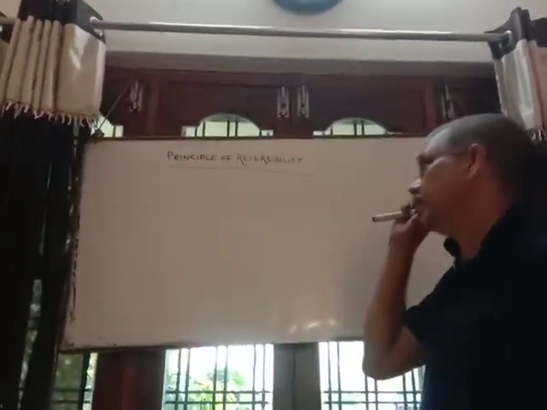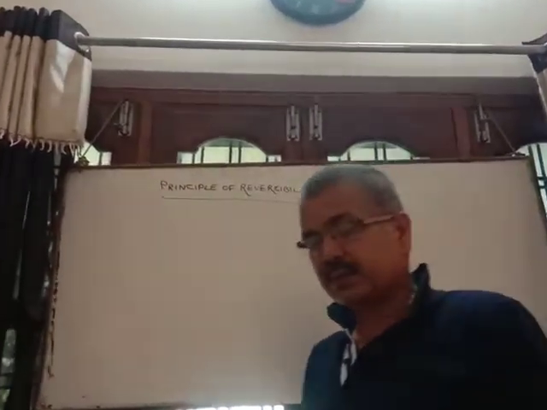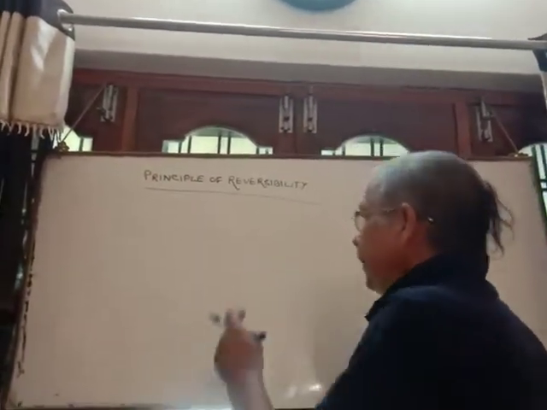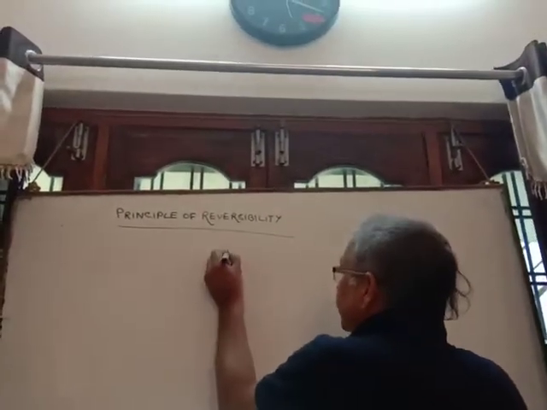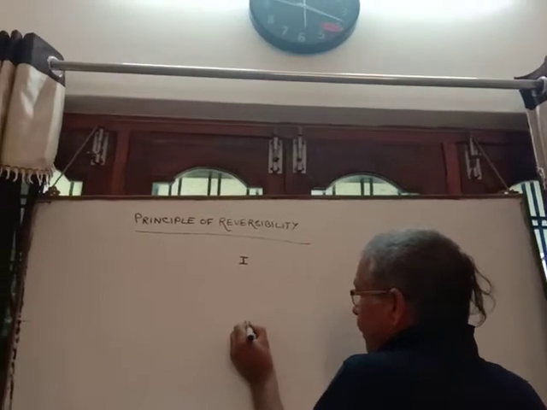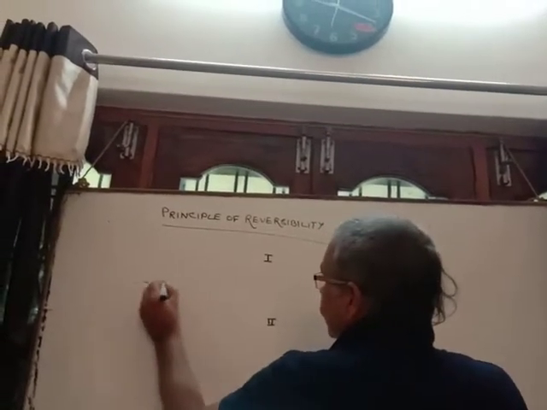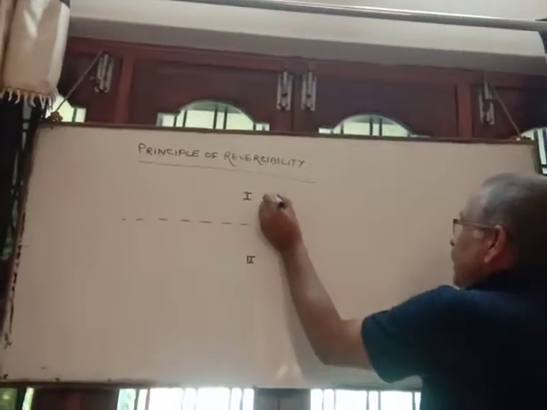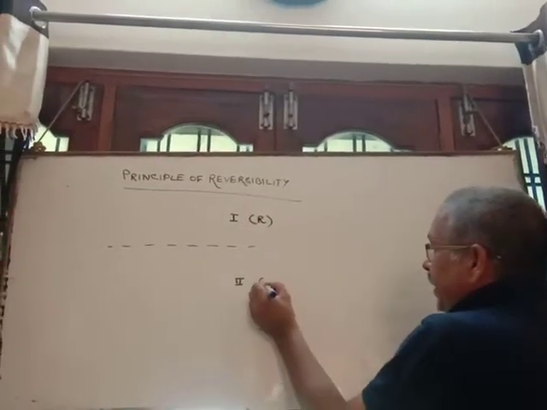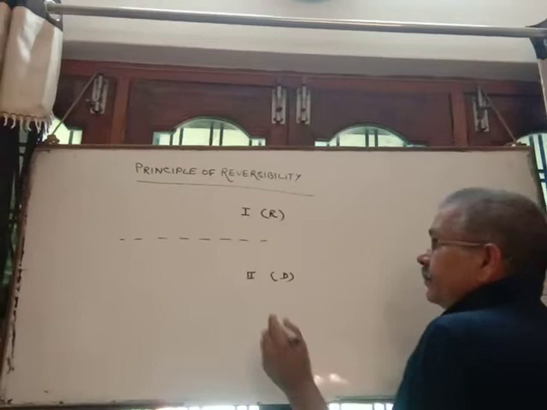Today we will discuss the principle of reversibility. Principle of reversibility means, let's see first. Suppose we have two media. This is the first medium and this one is the second medium. This is the boundary in between them. Suppose the first medium is rarer and the second medium is denser.